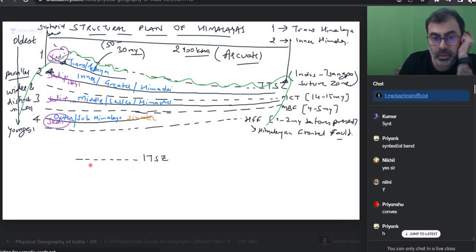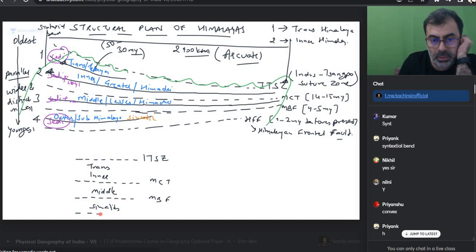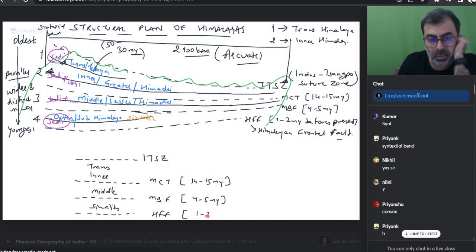ITSZ, then Trans, then Inner Himalaya, MCT, Middle Himalaya, MBF, Sivaliks, HFF. MCT 14 to 15 million years, MBF 4 to 5 million years, HFF 1 to 2 million years.